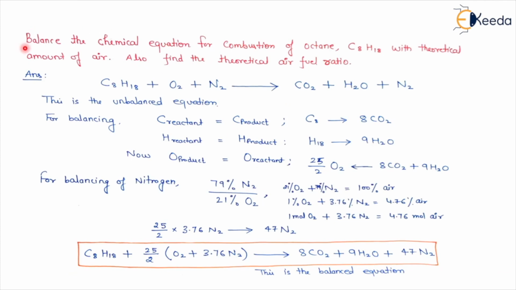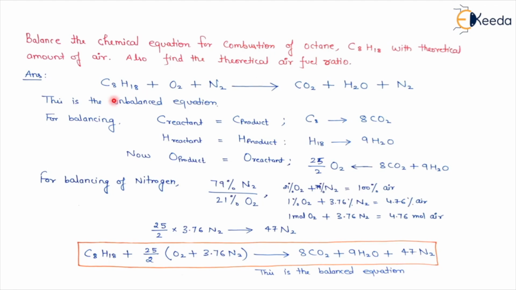Question says: balance the chemical equation for combustion of octane. Fuel is given, octane, C8H18, with the theoretical amount of air. We have to balance octane with the theoretical amount of air. Now also find the theoretical air-fuel ratio. How to solve this question?